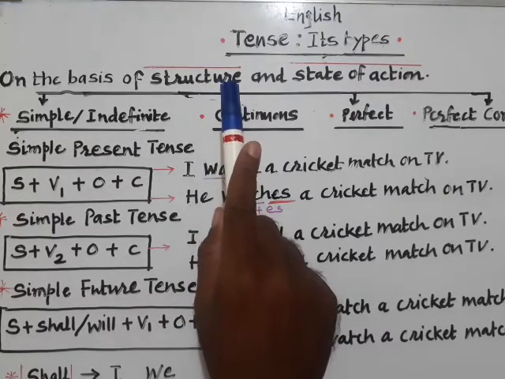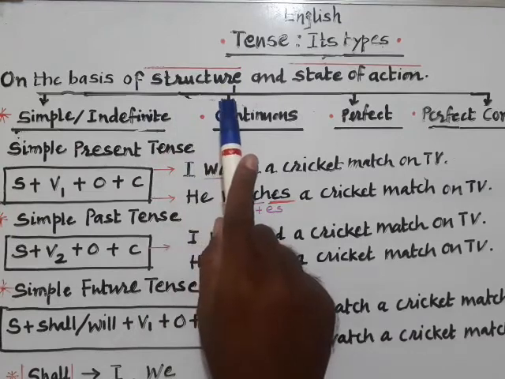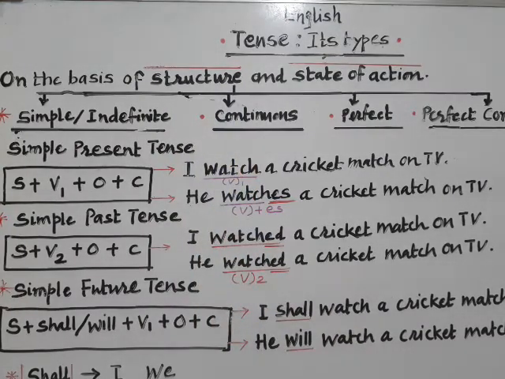In our previous video we discussed the basic ideas about tense and which function they normally perform and how the tenses are categorized. In this video we will learn all the simple tense forms. All means simple present, simple past and simple future.